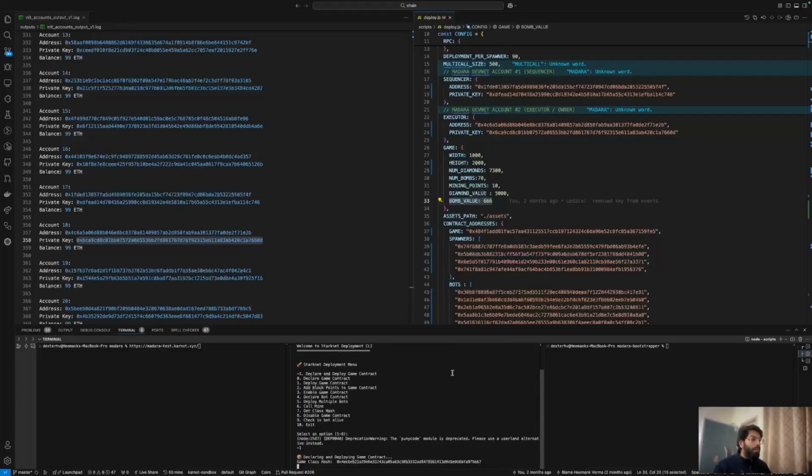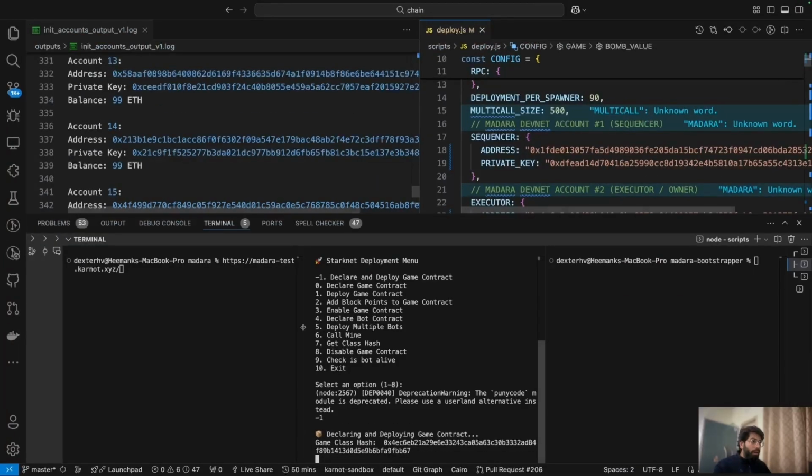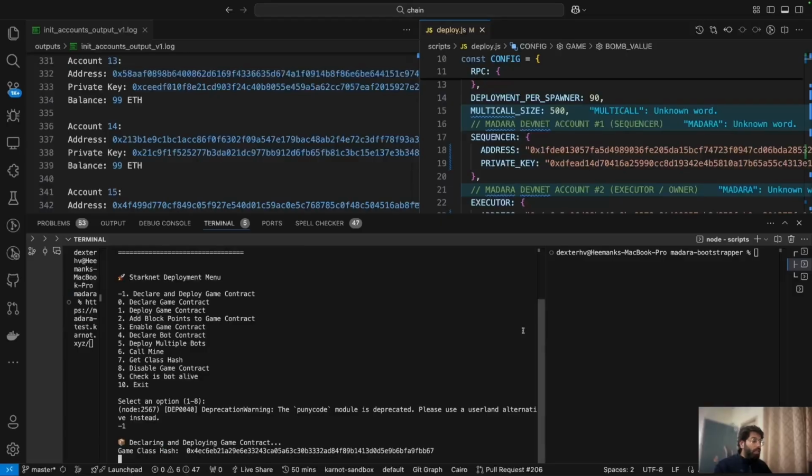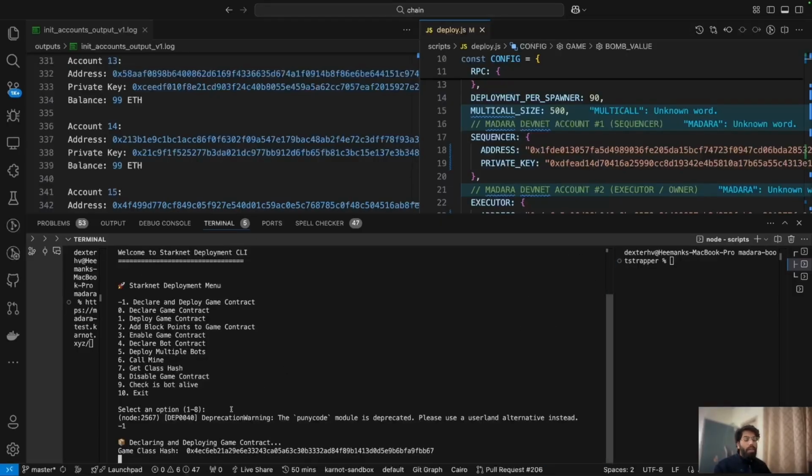Let's deploy. So right now what is happening is it has created a game class hash. I'm not sure if you can see this, I'm going to zoom in right there. It has declared a game class hash, and now it's going to be using that to deploy the contract using the constructor arguments that we have defined right there in the config. So let's wait for that.